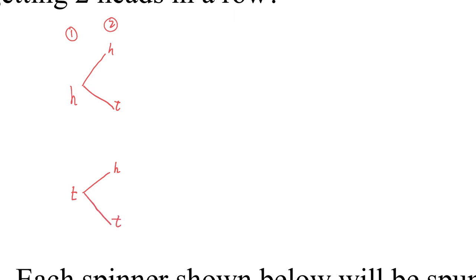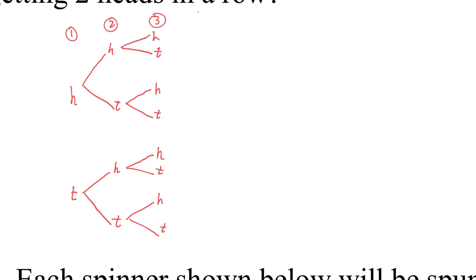And then on toss number 3, we could get heads, then tails. We could get heads here, then tails, and heads here, and tails.